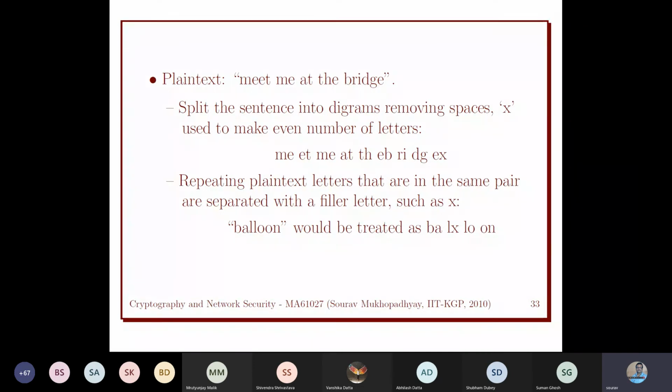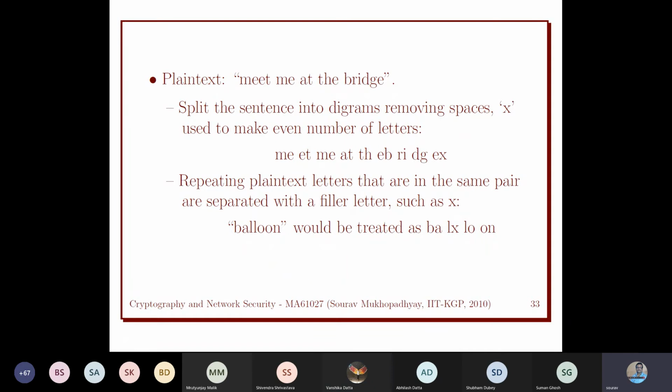Now there is a restriction on this splitting. If we have, say, balloon, with two same letters, we cannot put the same alphabet in one digram. Balloon means BALL, but LL is the same alphabet, so we again take the help of a dummy alphabet. We use an X over here. So BA, LX, then LO, ON. Okay, is this clear? The splitting part?